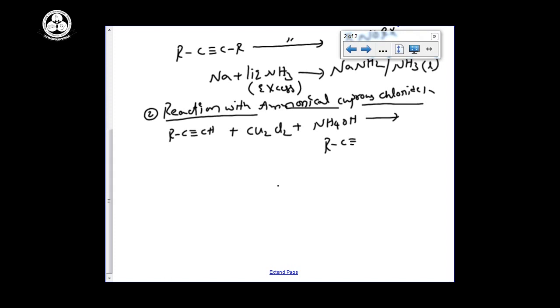RC triple bond CCu, our aim is that acidic hydrogen must be involved in the chemical reaction, plus 2 moles of ammonium chloride plus H2O. This is the red color precipitate. Observing the red precipitate means copper has replaced that acidic hydrogen.